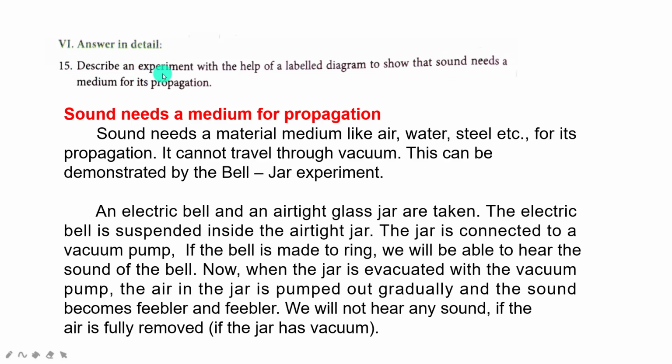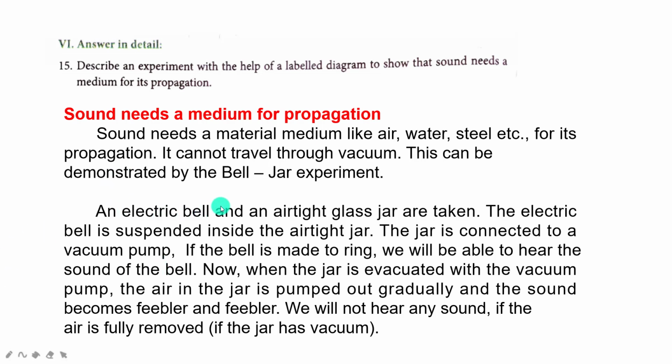In detail, describe an experiment with the help of a labeled diagram to show that sound needs a medium for its propagation. Then copy the experiment, the bell-jar experiment. This experiment proves sound requires a medium to travel. What are the mediums? Air, water, steel, etc. These all act as a medium. Sound can't travel through vacuum. This can be demonstrated by the bell jar experiment.